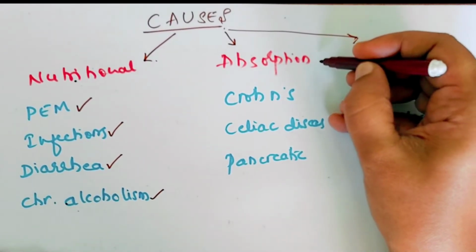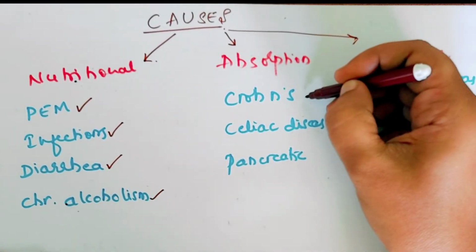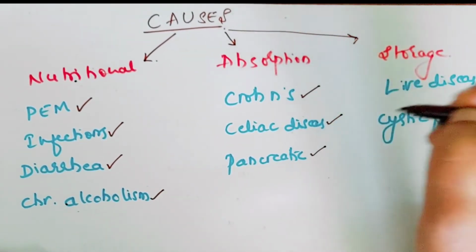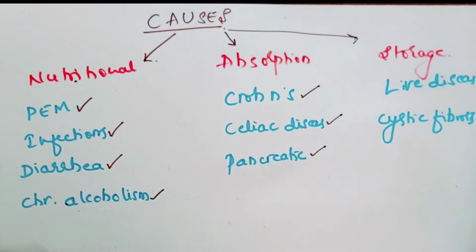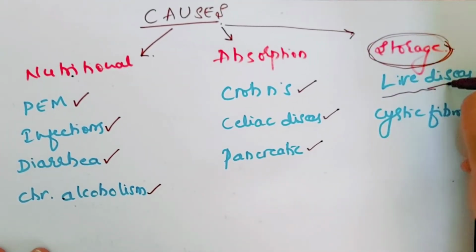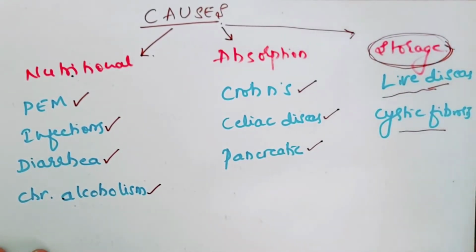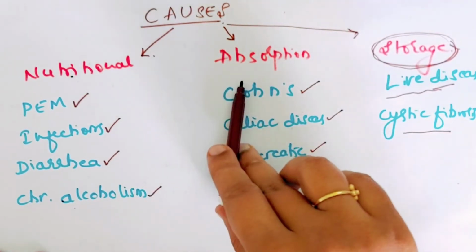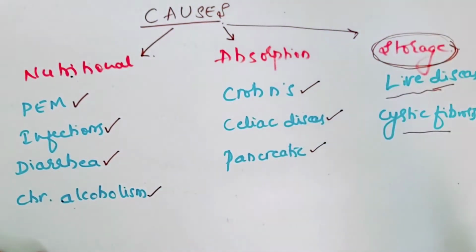If you come to defective absorption, the causes can be in the colon like Crohn's disease, it can be celiac disease, or even pancreatic diseases will hamper the absorption of vitamin A. If there is some problem with the storage of vitamin A, like in liver diseases or cystic fibrosis, then there can be vitamin A deficiency. So you can classify causes as nutritional problem, problem with absorption, or problem with storage.